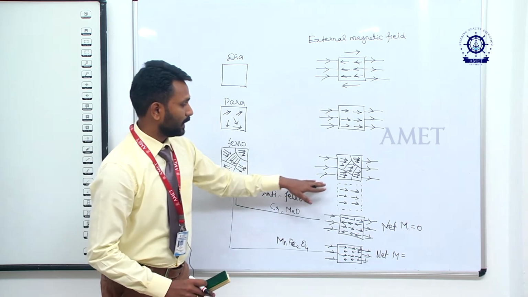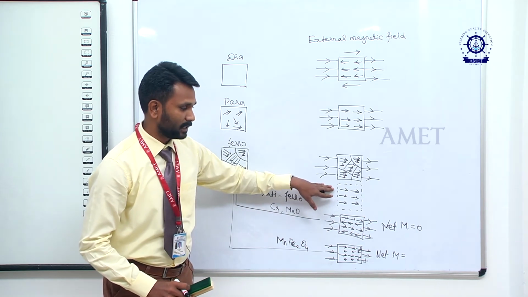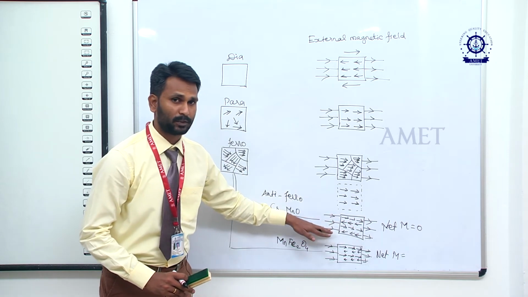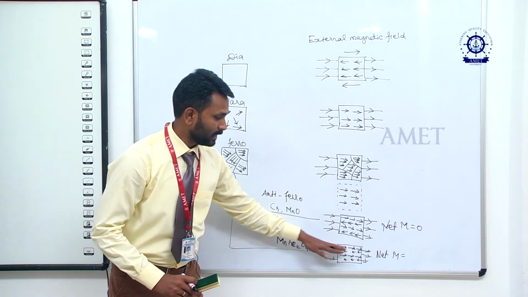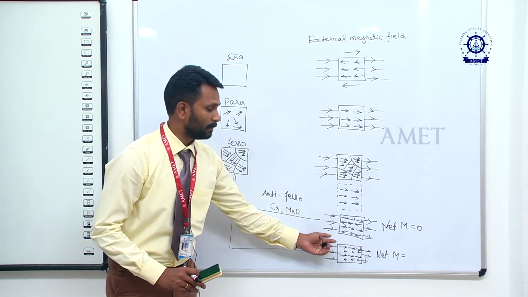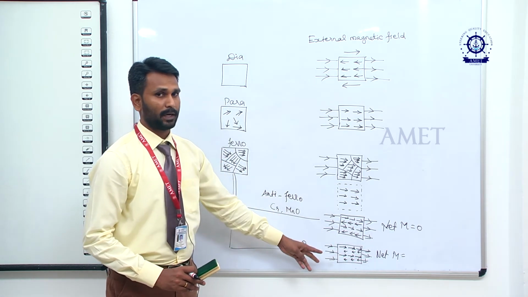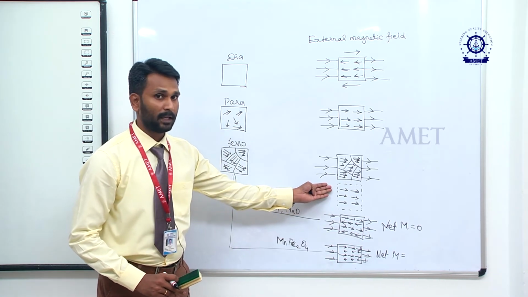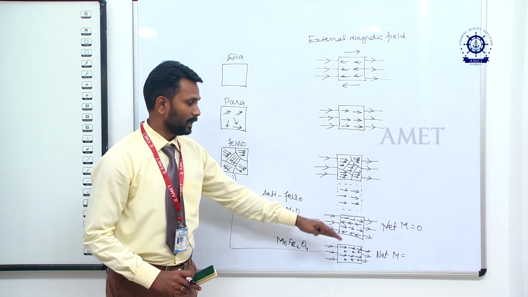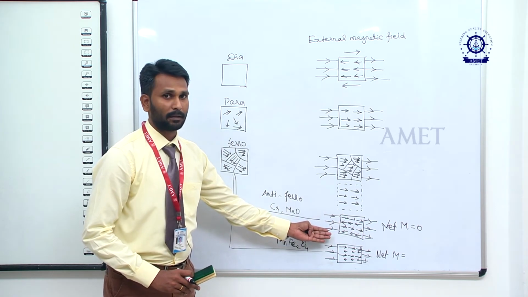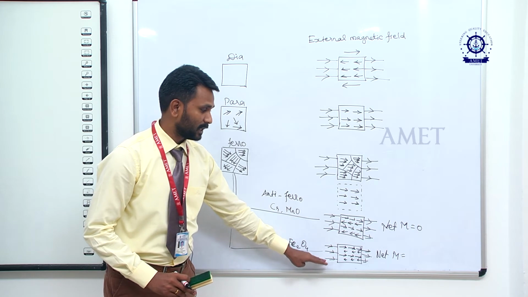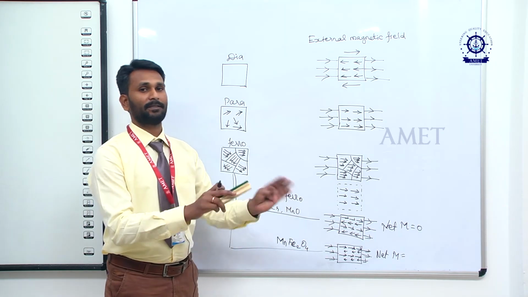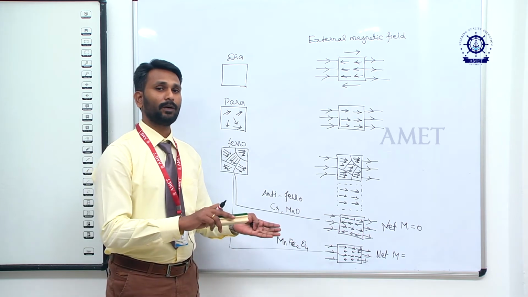So here it is completely in the same direction. Here one line is completely in the same direction, the adjacent line will be in the opposite direction. But here one line is in the same direction, the adjacent line will be in the opposite direction, but it is not complete. So it does not come under the ferromagnetic material, and it does not completely come under the antiferromagnetic material. So the net magnetization of this material will be between the ferro and antiferro.